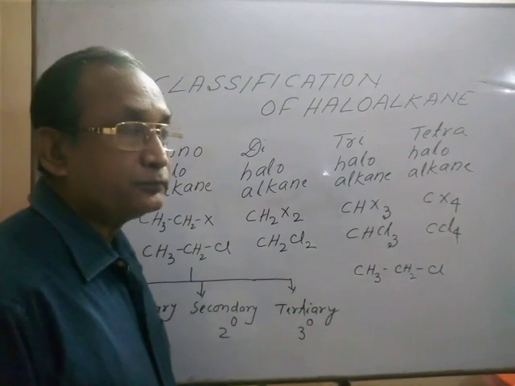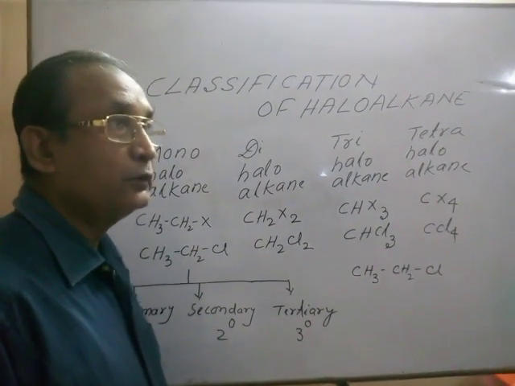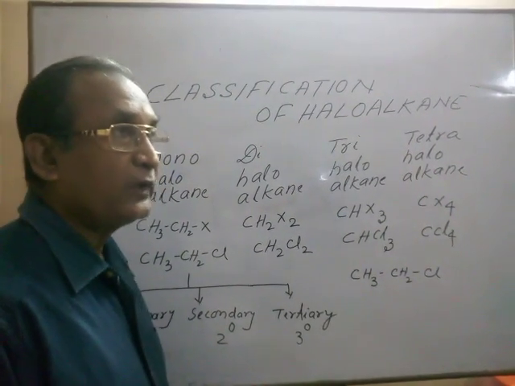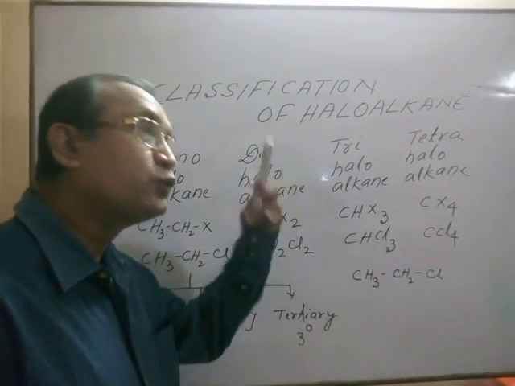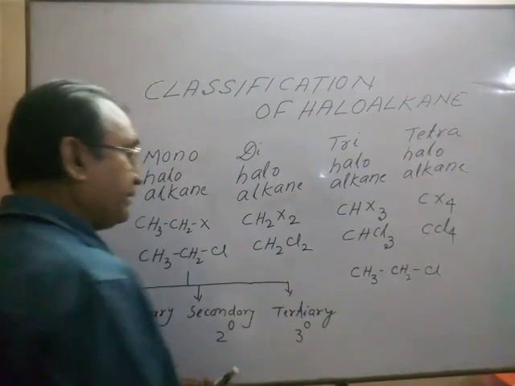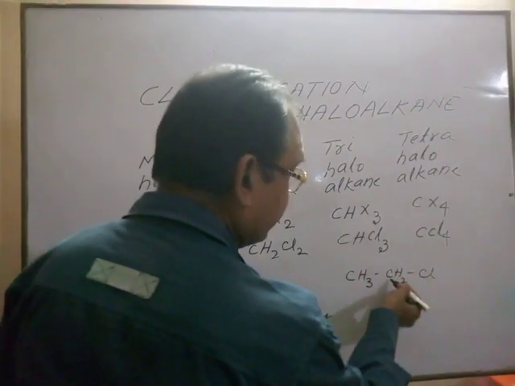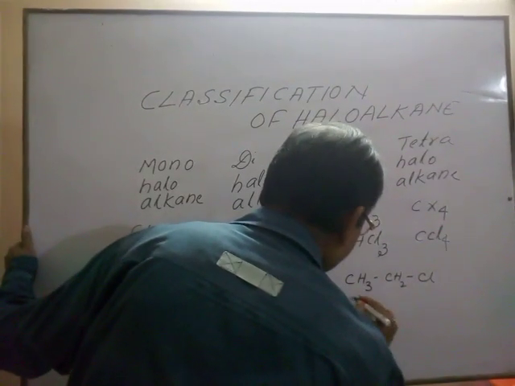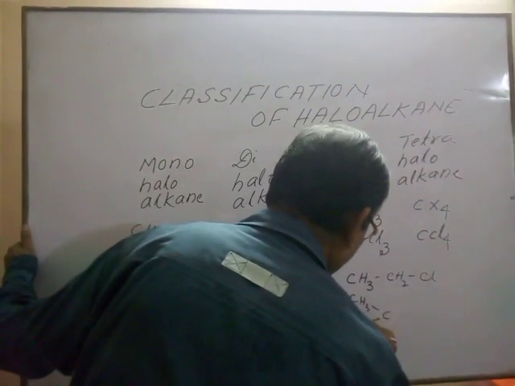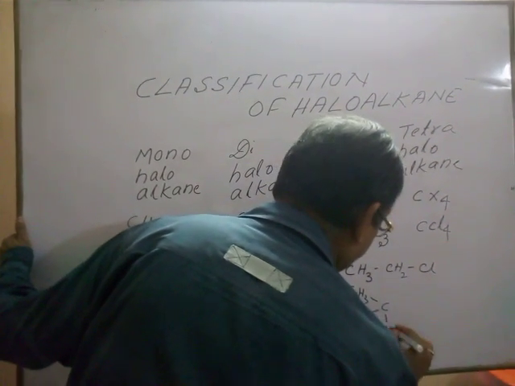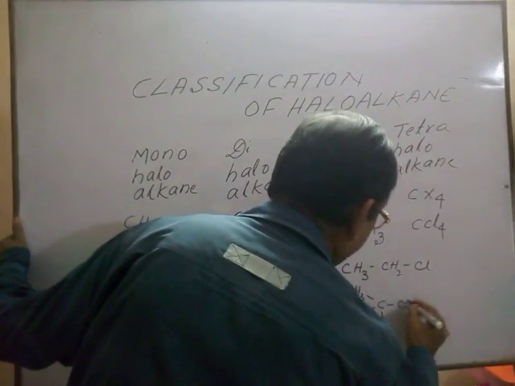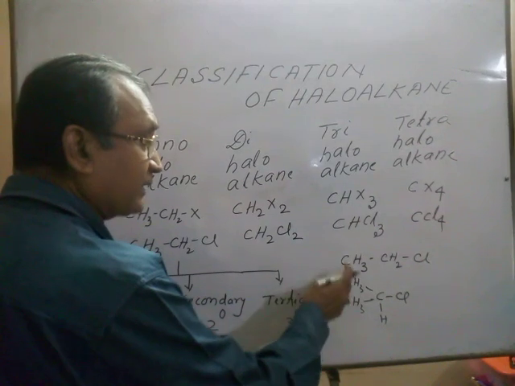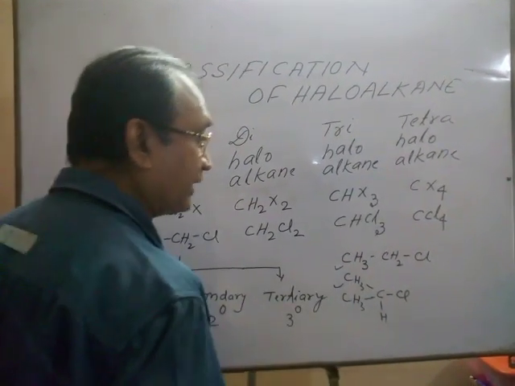If we consider any haloalkane where halogen joins with a carbon and that carbon joins with two other carbons, for example CH3CHClCH3, this is a secondary carbon because this carbon joins with two other carbons.